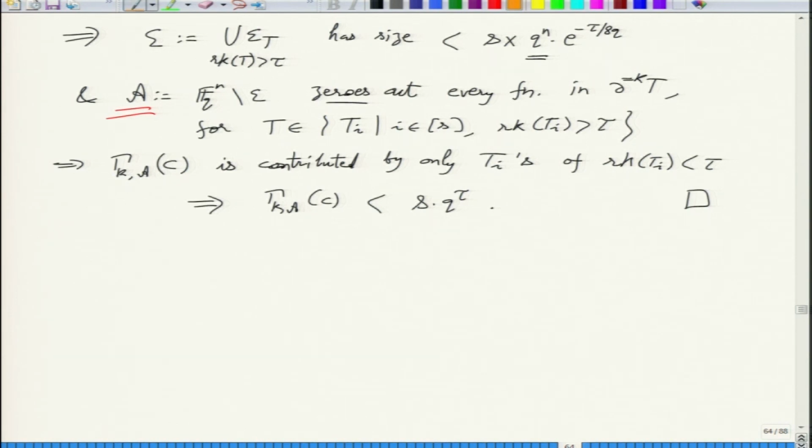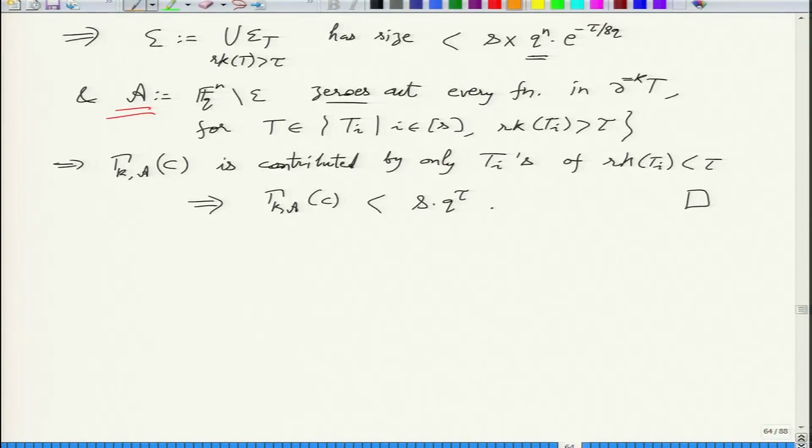Right, so now you can see that whatever we did was actually quite natural. We identified these T_i's of high rank, we'll kill them by evaluation, and what remains is low rank, and their contribution cannot exceed q raised to tau, s times that. Okay, any questions?